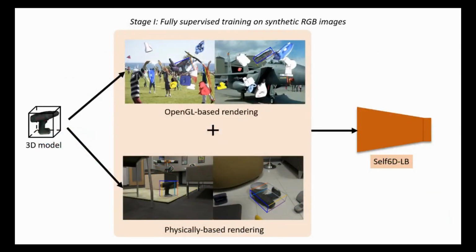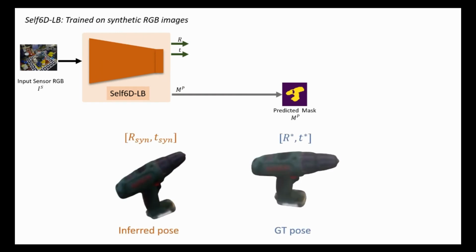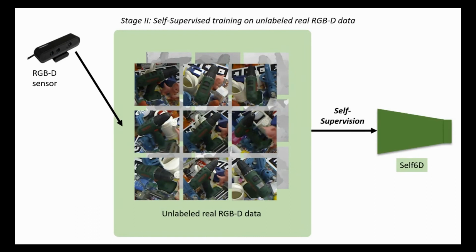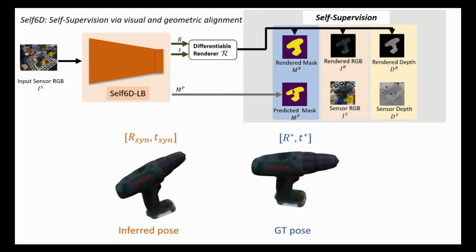In the first stage, we train our model using a large amount of synthetic RGB data. After this stage, our model can predict coarse pose estimates and object masks on real images. In the second stage, we self-supervise the model on real RGBD data without making use of any labels. To optimize the visual and geometric alignments between the model's prediction and the RGBD sensor, we make use of differentiable rendering. After self-supervised training, the performance on real images can be improved a lot.